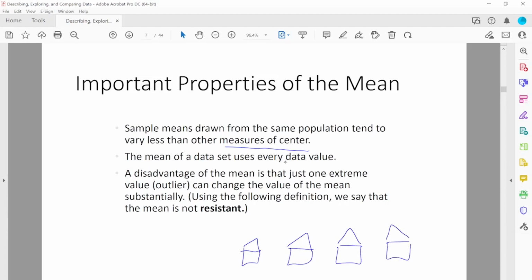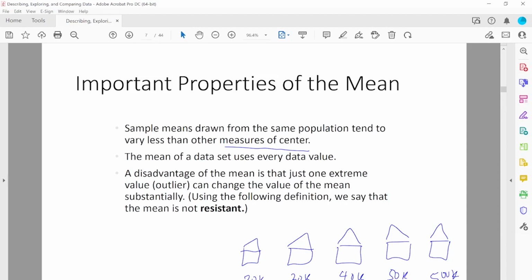For example, let's say there are 5 families and our goal is to find the average household income. This is a sample we are taking, and let's say for the first 4 families the household incomes are 20k, 30k, 40k, 50k. For these 4 families, the average would be the sum of these numbers divided by 4, which is almost 35k. But let's say there is a family which makes 500k. This number is an outlier.